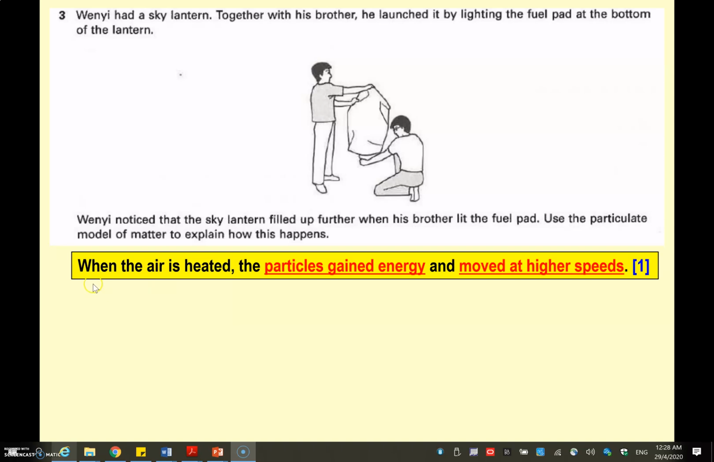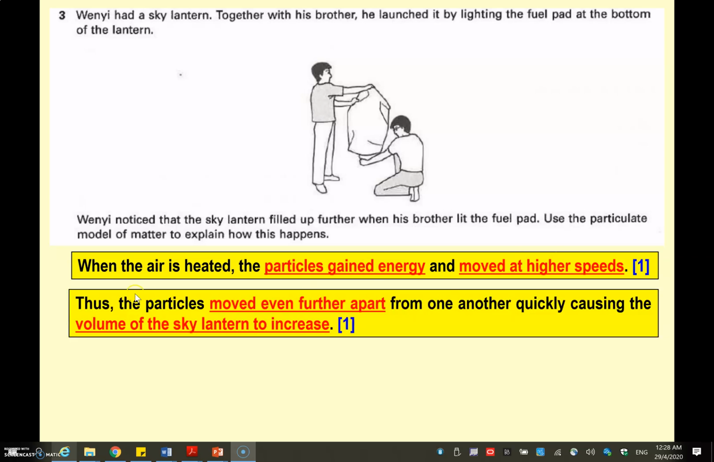So what we can say is when the air is heated, the particles gain energy and they move at higher speeds. So the particles then move further apart, causing the volume of the sky lantern to increase.